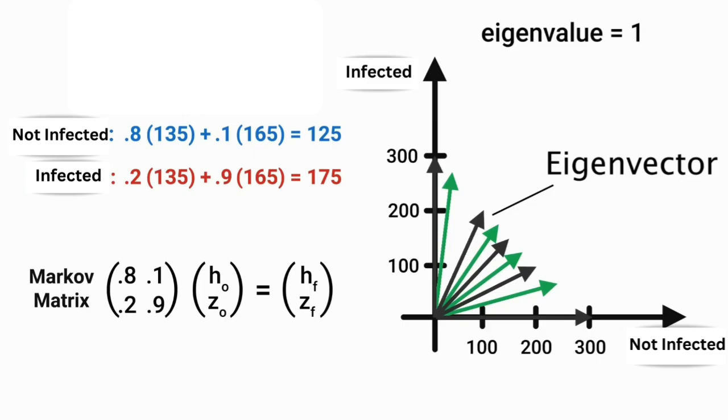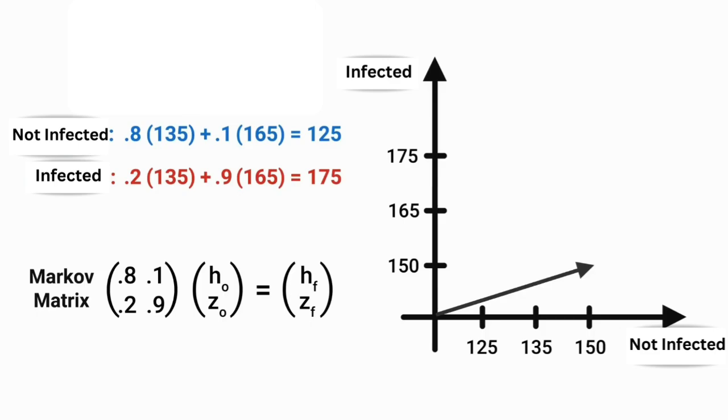towards it. This vector is the eigenvector of the matrix and the eigenvalue is 1, since it does not scale. Since it does not scale or rotate, it is the equilibrium of the system and therefore the answer to our question. After a long time, the numbers of cured and infected villagers will settle to two numbers which add to 300, which would be 100 for the cured people and 200 for the infected people.